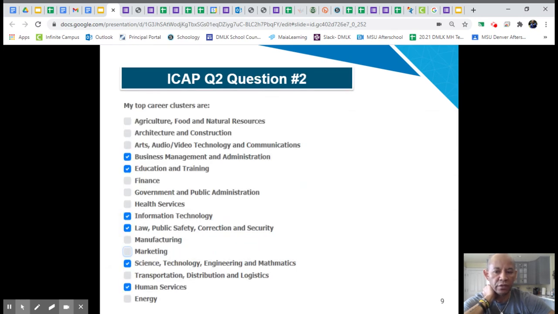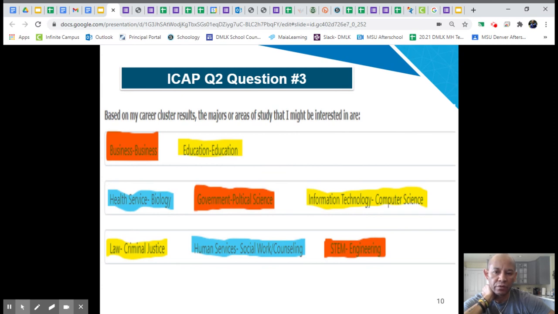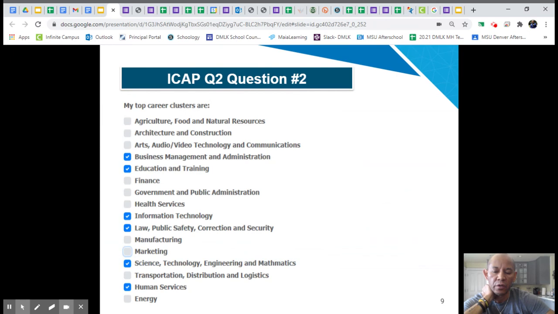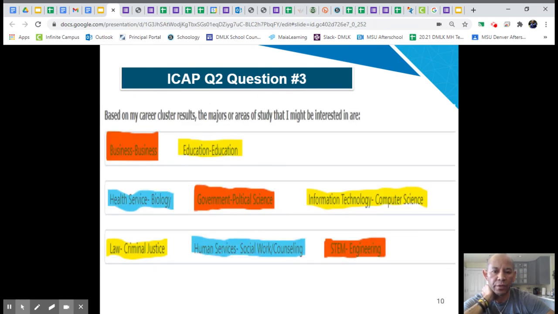Question number 2, you're just selecting the career areas you think you're most interested in. Select as many as you want. Select at least 2 to 3. Quarter 2, question 3, select the areas of study that you may be interested in. You can use any one of these answers, or you can simply just take the answers from question 2. Take these answers and put them right into question 3.